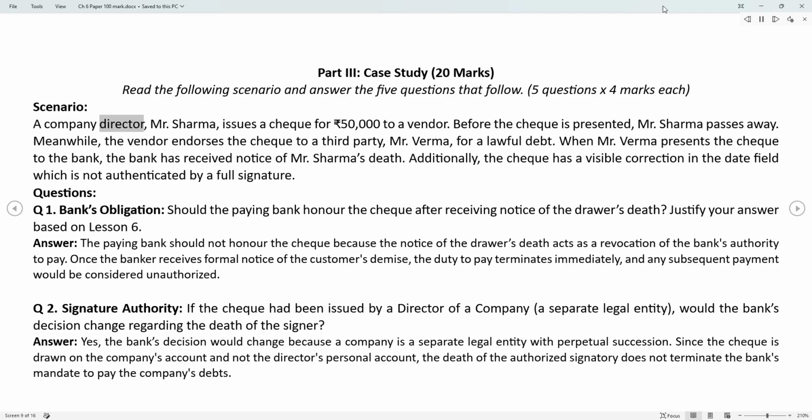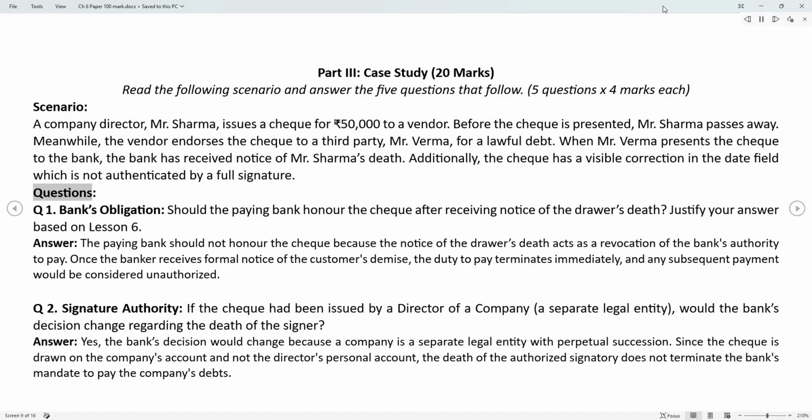Scenario. A company director, Mr. Sharma, issues a check for 50,000 rupees to a vendor. Before the check is presented, Mr. Sharma passes away. Meanwhile, the vendor endorses the check to a third party, Mr. Verma, for a lawful debt. When Mr. Verma presents the check, the bank has received notice of Mr. Sharma's death. Additionally, the check has a visible correction in the date field which is not authenticated by a full signature.